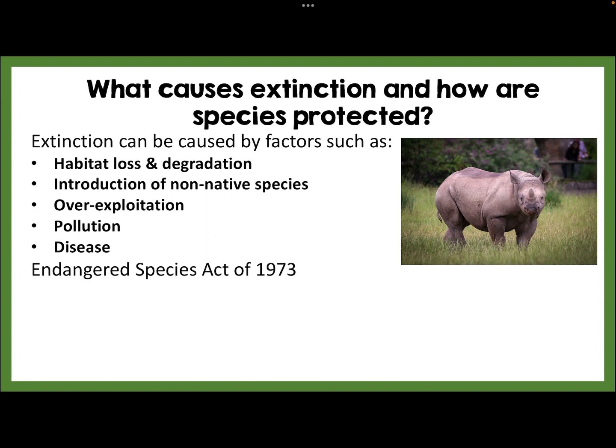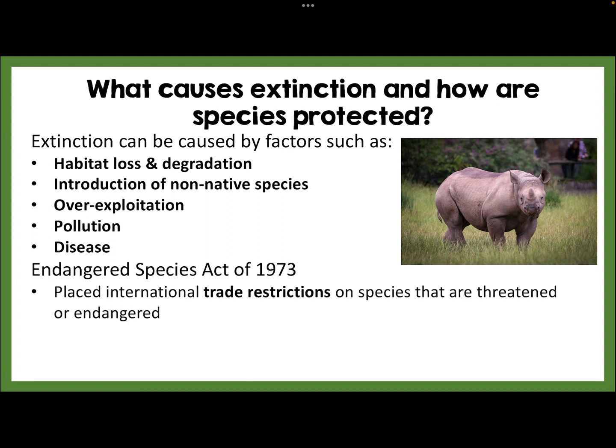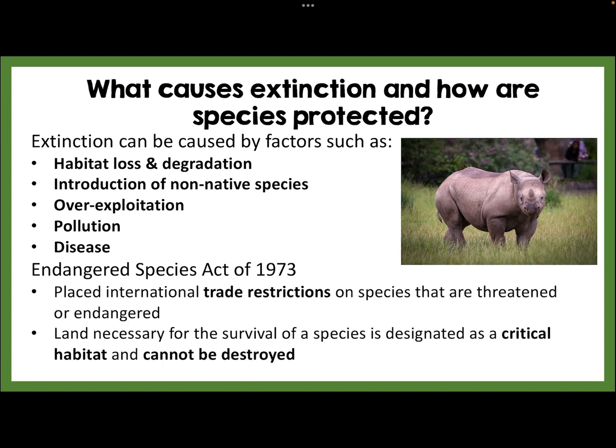There is the Endangered Species Act of 1973 that has trade restrictions that are there to help try to protect threatened and endangered species. It also protects some of the critical habitats of these species so that they cannot be destroyed.